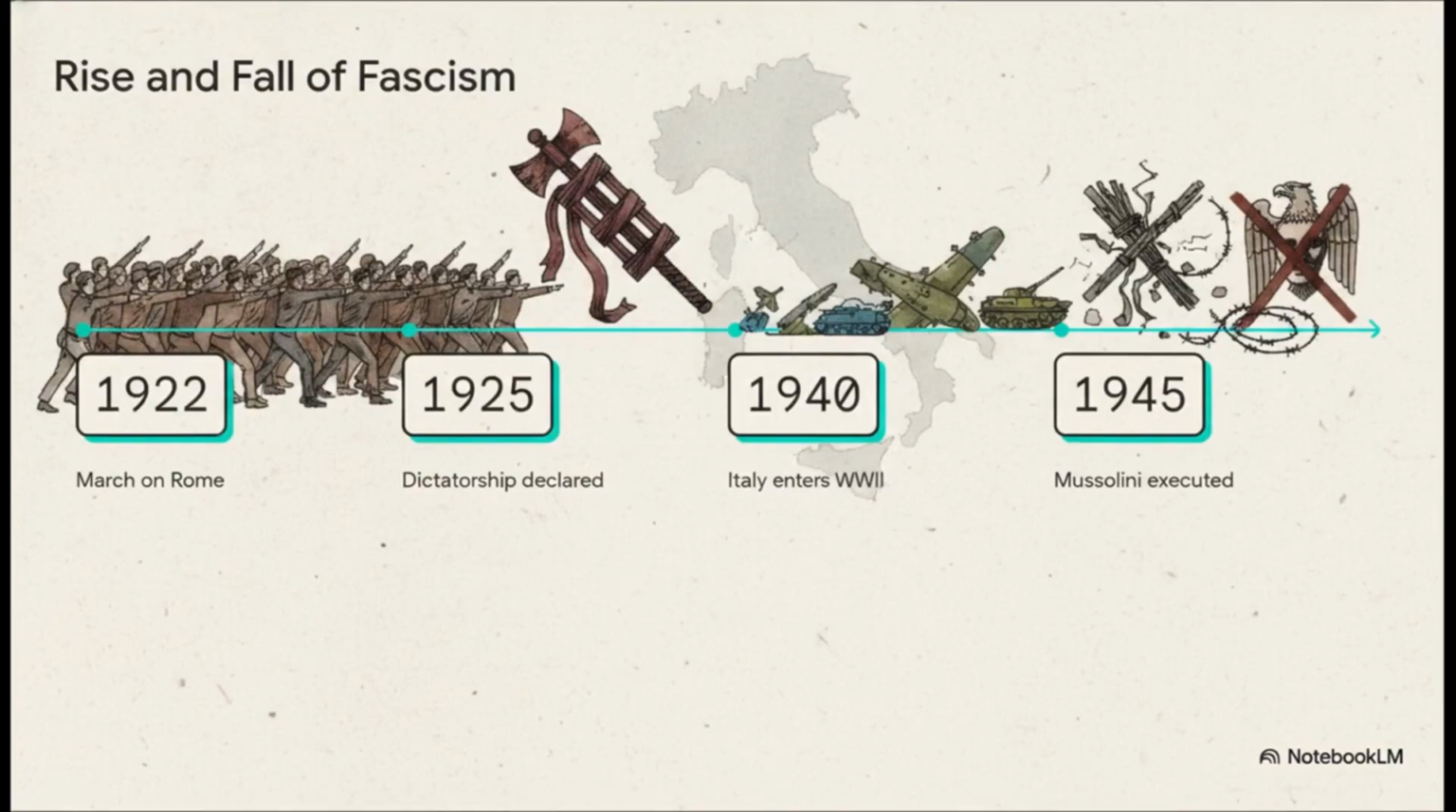Things move frighteningly fast. It starts with the infamous March on Rome in 1922, which essentially intimidated the king into just handing Mussolini power. He officially declares a dictatorship in 1925. But his obsession with imperial expansion and a disastrous alliance with Nazi Germany ended up dragging a totally unprepared Italy into World War II in 1940. And the result? Complete catastrophe. A military collapse, a brutal civil war at home, and ultimately Mussolini's own execution by resistance fighters in 1945. The totalitarian experiment ended in utter ruin.